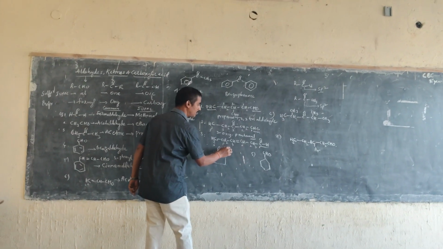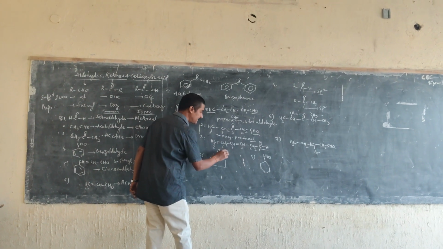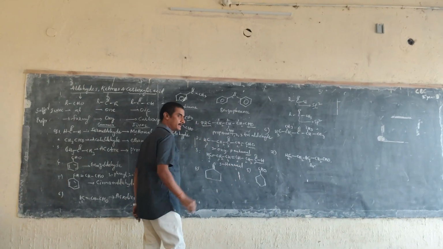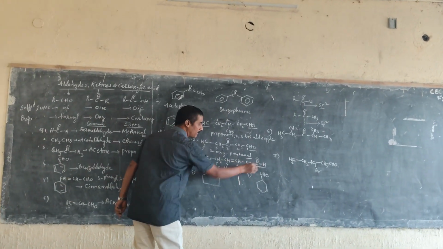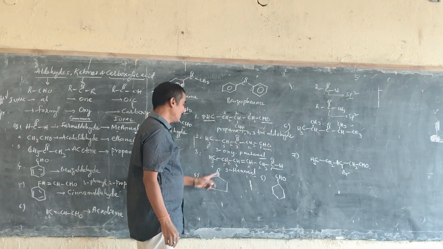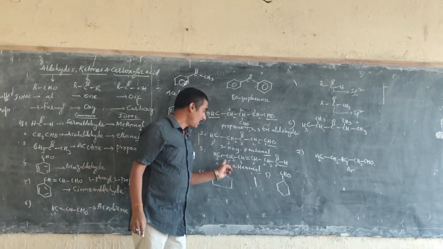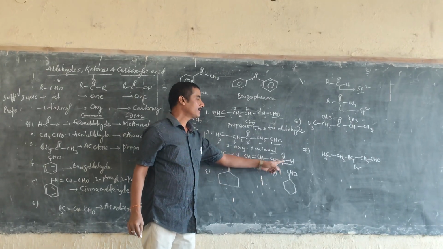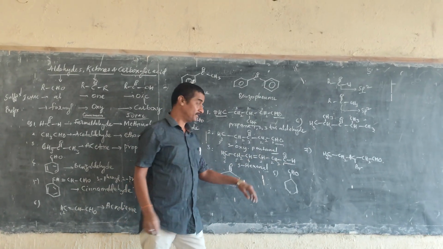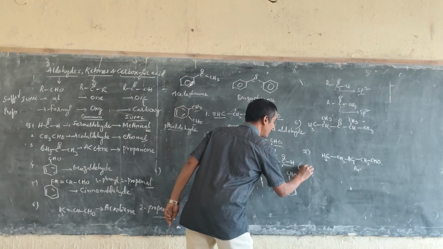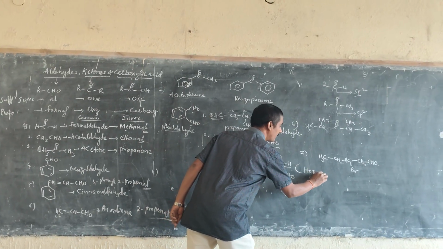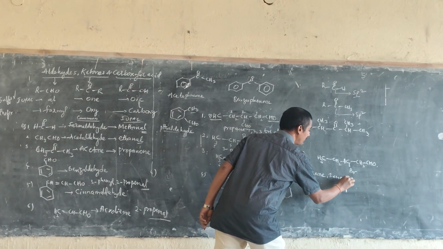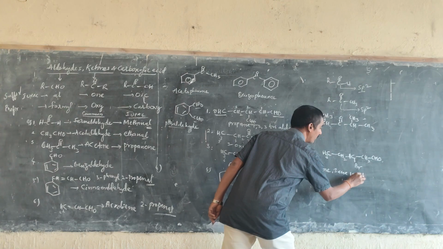3-hexenal, six carbons are there now. 3-hexenal. Otherwise you can say hexane, 3-ene, 1-al.